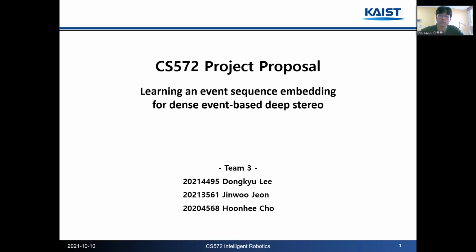Hi everyone, we are Team 3, consisting of Donggyu Ri, Jinwoo Jeon, and Hoonhee Jo. This is the proposal presentation for the CS572 project. We will introduce Learning an Event Sequence Embedding for Dense Event-Based Deep Stereo.